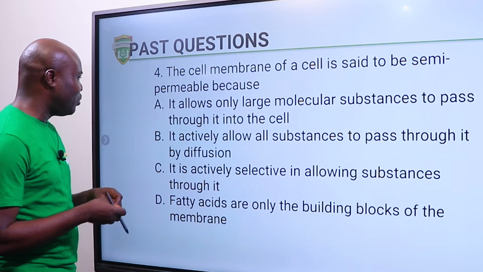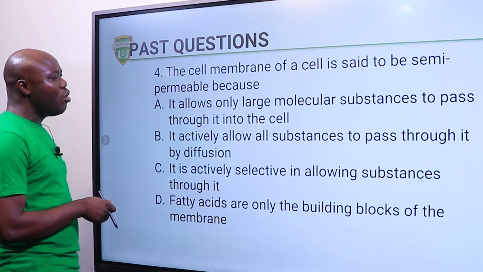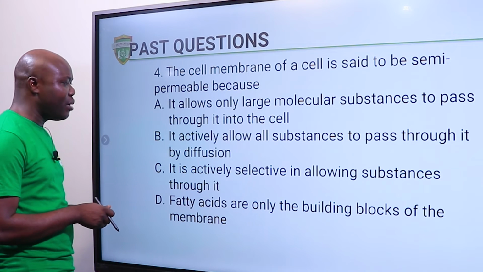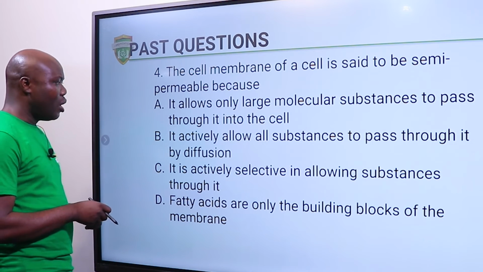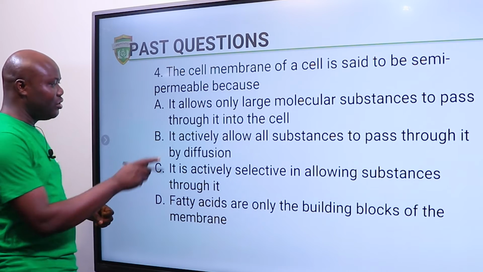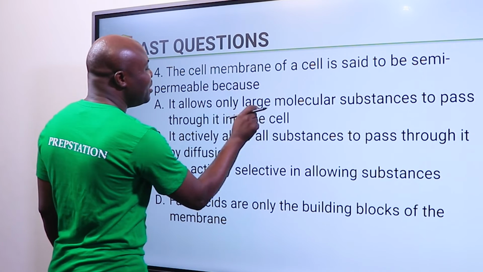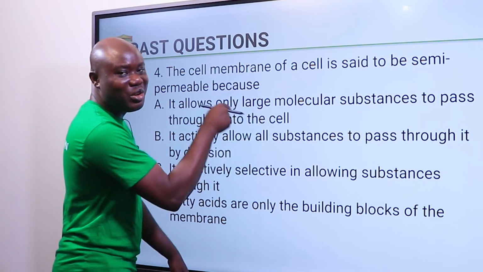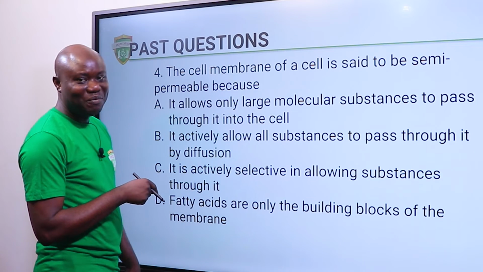Okay, so let's look at the options. Option A, it allows only large molecular substances to pass through it into the cell. Pay attention to option A, only large. If it is allowing large, then why will it not allow the small ones? You get it now?